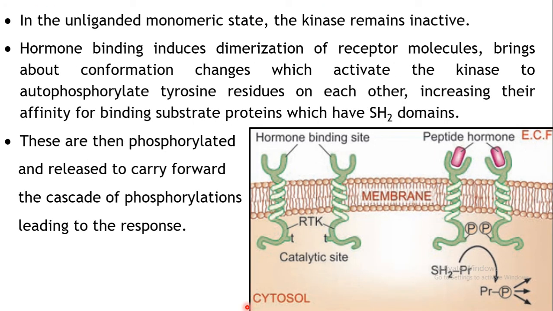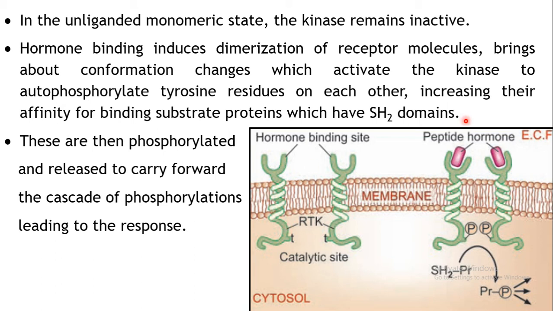Now let us see how exactly it carries the signal. Usually, when there is no drug bound to this receptor, this protein kinase is inactive, so it does not show any enzymatic property.